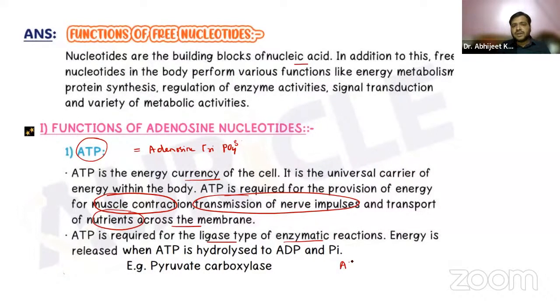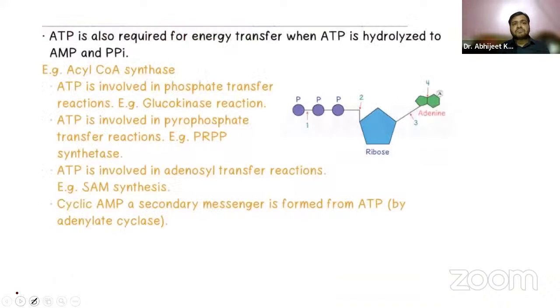For example, ATP is converted into adenosine diphosphate and a phosphate molecule is released, as with the pyruvate carboxylase enzyme, which helps in the conversion of pyruvate, and so on for all the further reactions.